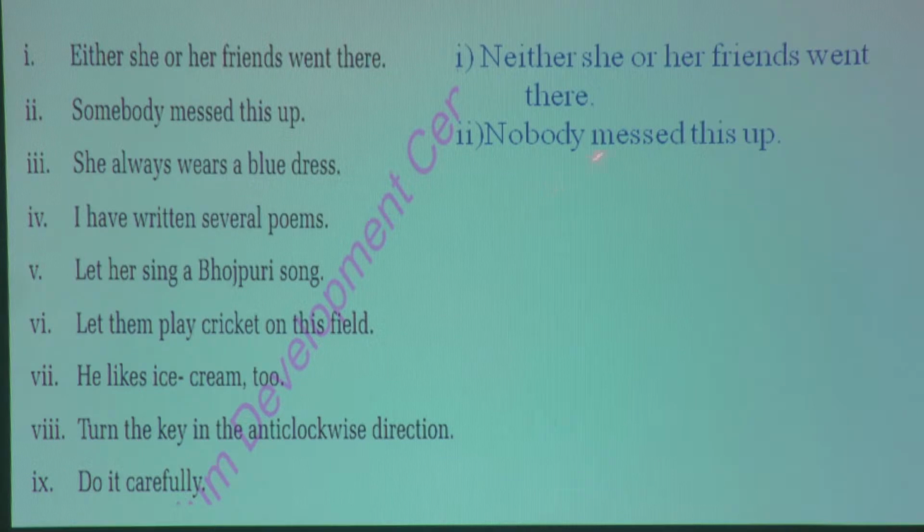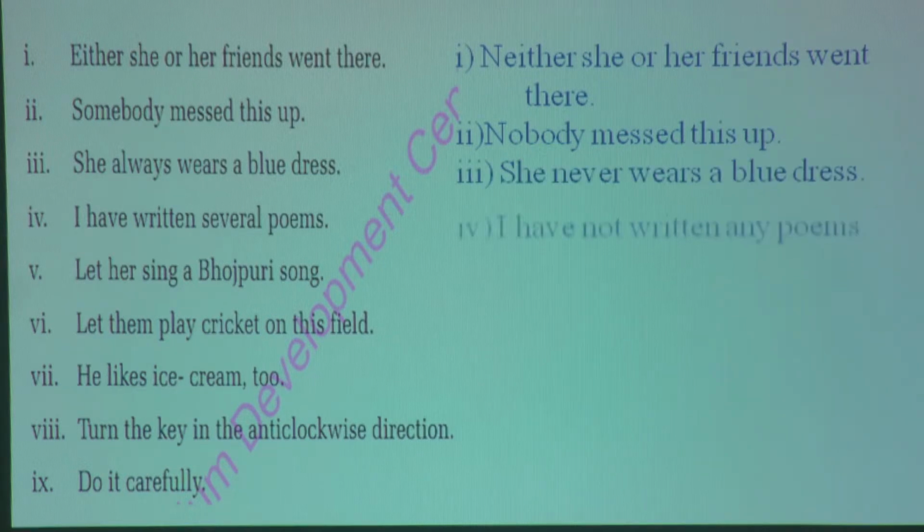Fine. Okay, nobody messed this up. 'Somebody' changes into 'nobody': nobody messed this up. Fine. Number 3: she always wears a blue dress. How can we change it? So here 'always' needs to be replaced. What is the negative word for 'always'? Of course, it is 'never'. So, she never wears a blue dress.